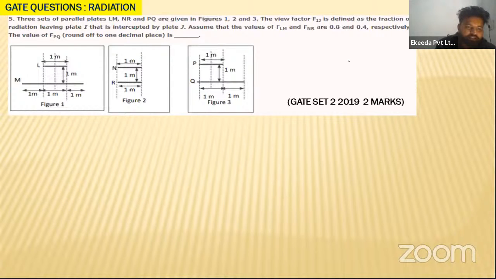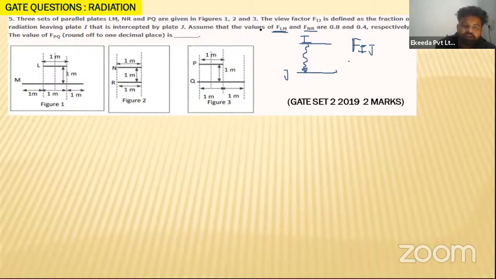Okay, so let us see this question. Let us see the solution, my dear students. They are saying that Fij is defined as the radiation which is leaving surface I. If this is plate I and this is plate J, it is the radiation leaving I and falling on J, or intercepted by J. So like that, they are defining all the particular shape factors.